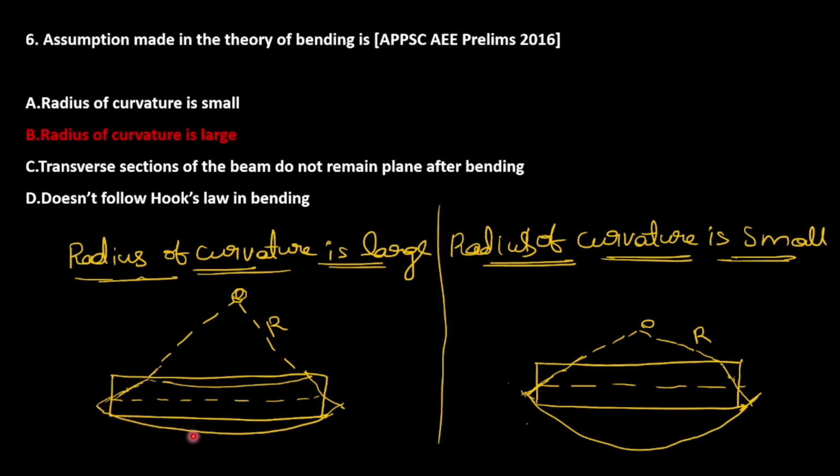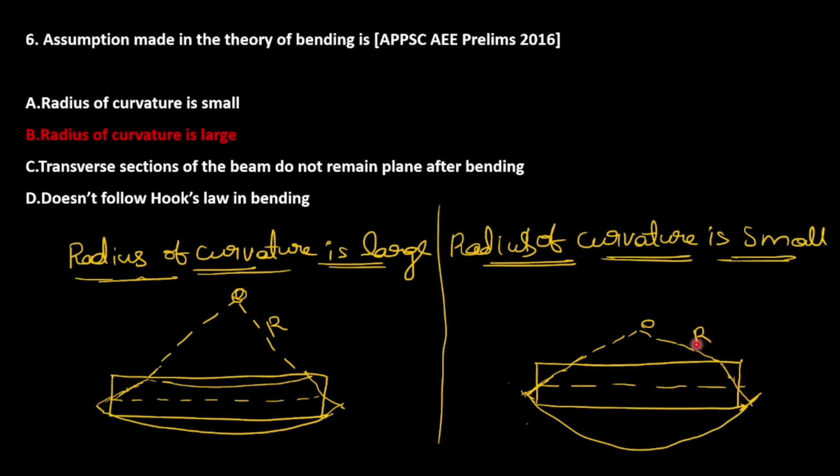Whenever the deflections in the beam are small, we will get a larger radius of curvature, which means the radius will be more.